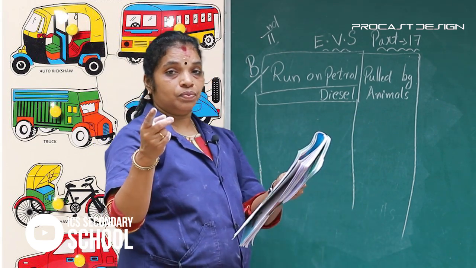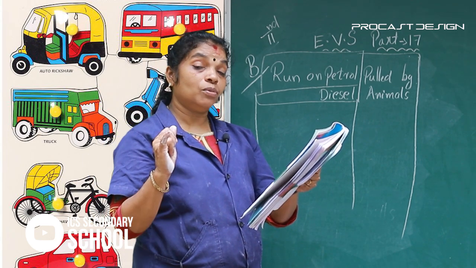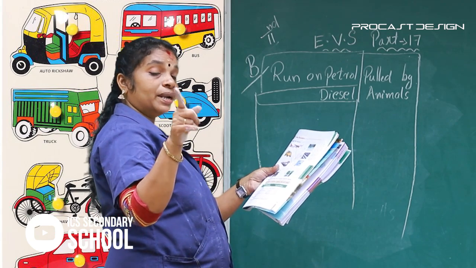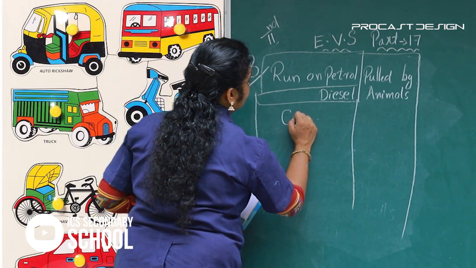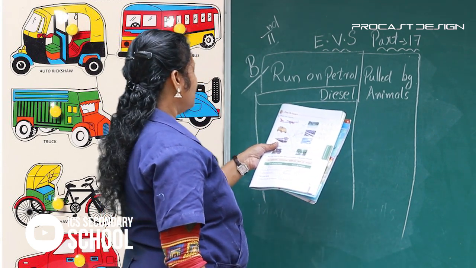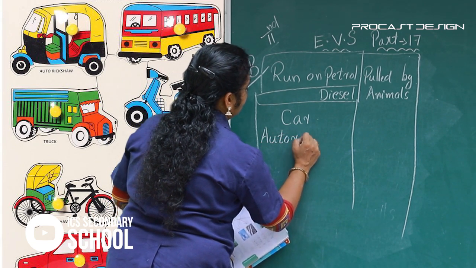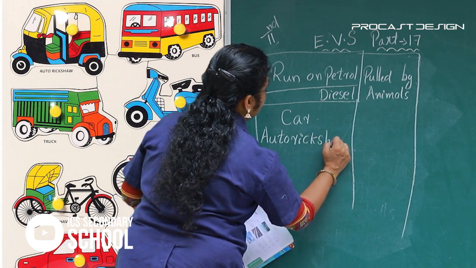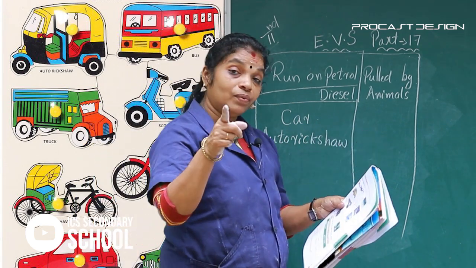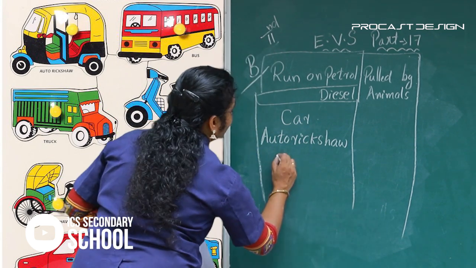Okay, find it. There are some words in the box. We already read it: car, bullock cart, auto rickshaw, camel cart, horse cart, and scooter. Then, run on petrol. First we write here car. Second, auto rickshaw. Third one, scooter.